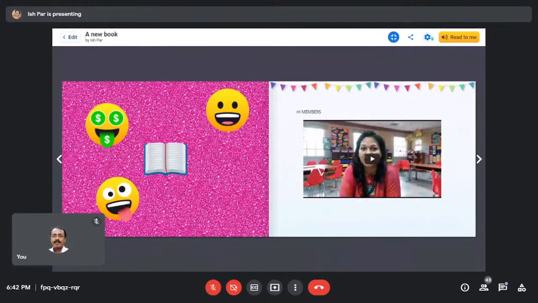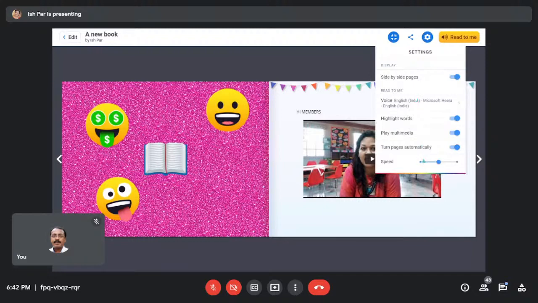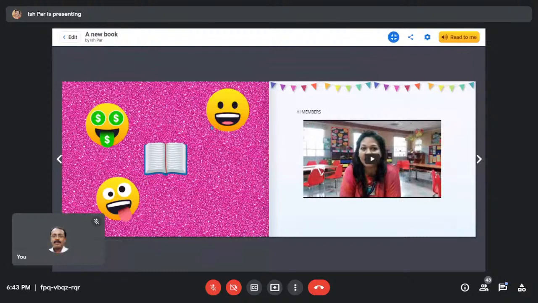So this will be a female voice and the Read to Me part is over. So you can adjust everything from here. If your audience is very young, you can decrease the speed of speaking. You can select it and do it. Then if you want highlighted words, whenever the story is going on, it will select the same word one by one. This is multimedia. If you want to play multimedia automatically, like the way in my section the audio automatically opens, and if I don't want that, then you can press here, no. Otherwise, whenever it turns pages, it will read automatically. So here it was.